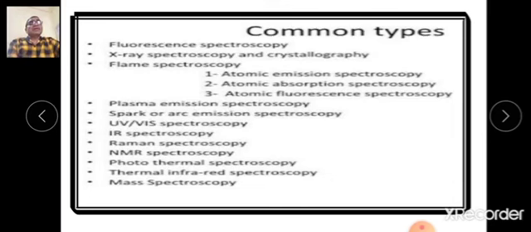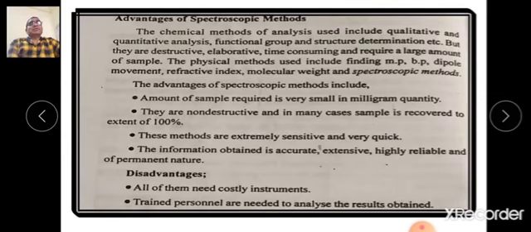Now why are these spectroscopic methods used? Let us see the advantages of spectroscopy methods. Students, in the chemical methods of analysis for structure determination, they use qualitative and quantitative analysis, that is the determination of elements like carbon, hydrogen, oxygen, nitrogen, and quantitative, that is how much quantity, 2 hydrogens, 2 oxygens.